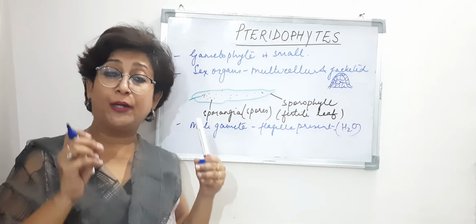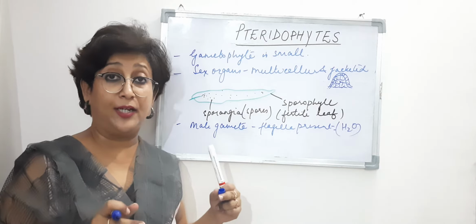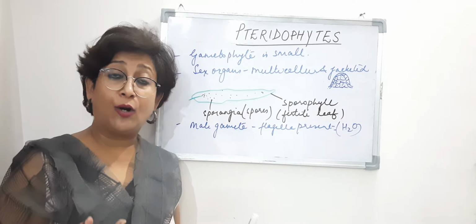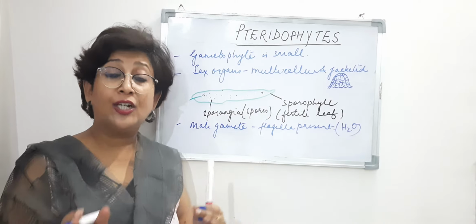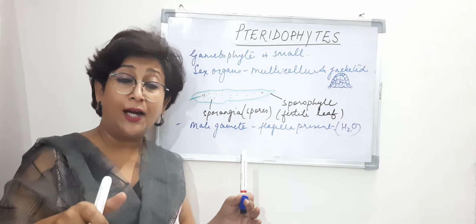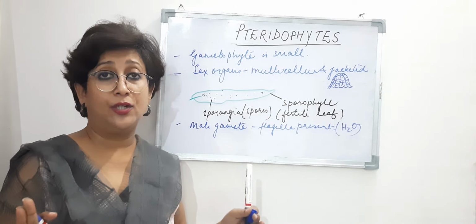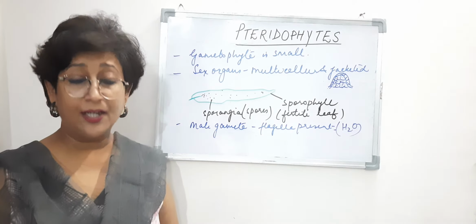Why water? Because they require water for sexual reproduction to take place. The antherozoids, or the male gametes, need to swim in water to reach the female gamete. In dry places, they are not able to reach. So water is an important medium that they require.